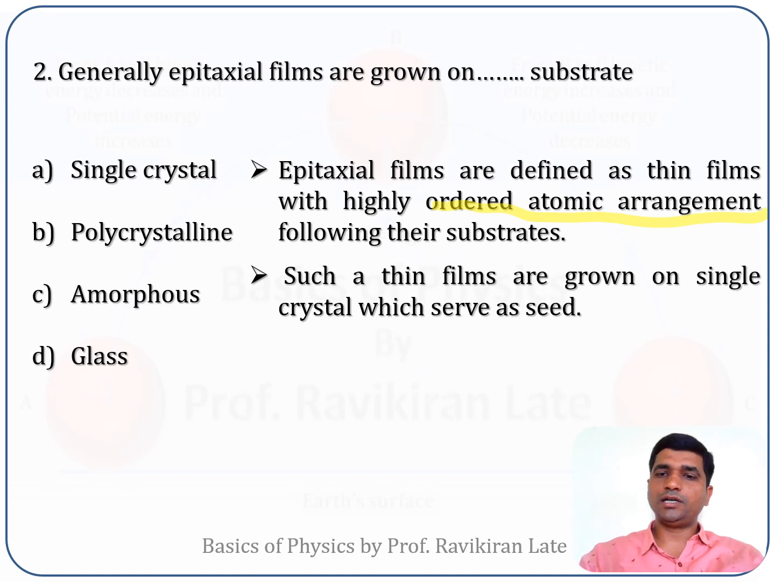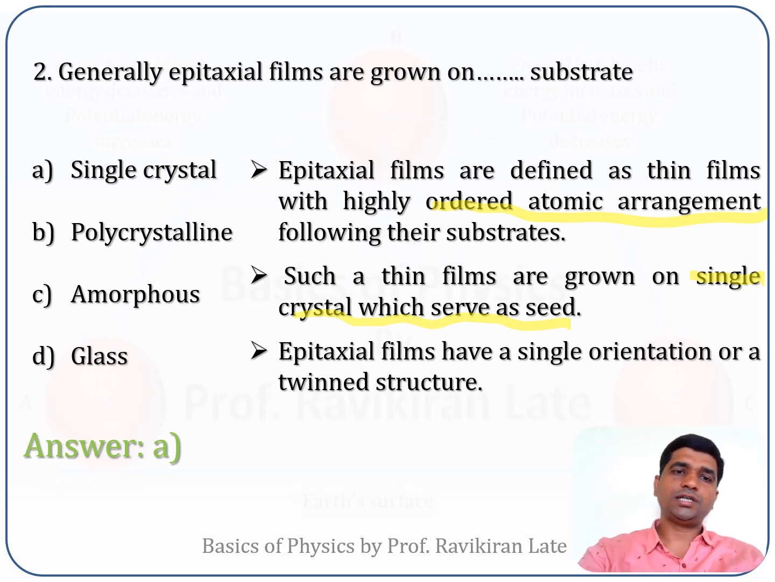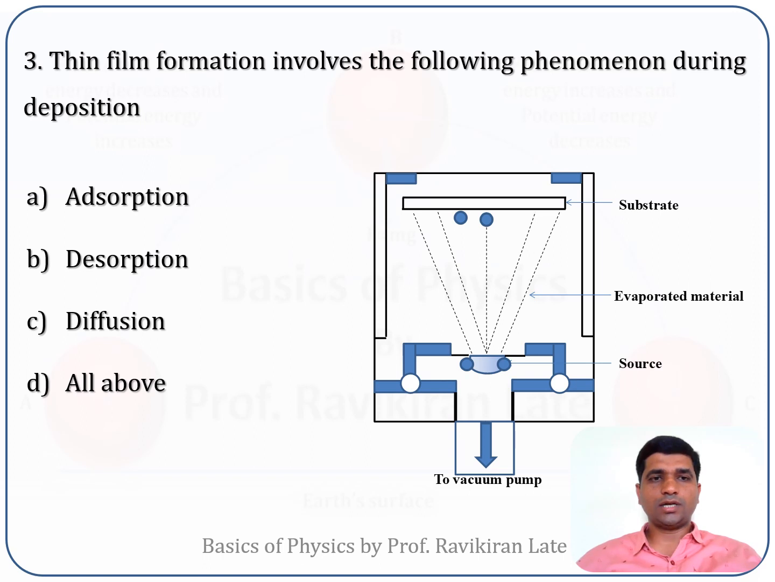Generally single crystals are used, which serve as a seed for the formation of such thin films. So the correct answer for this question is single crystal. Generally epitaxial thin films are grown on a single crystal substrate. Next question is: thin film formation involves the following phenomena during deposition. Option A adsorption, option B desorption, option C diffusion, option D all of them.